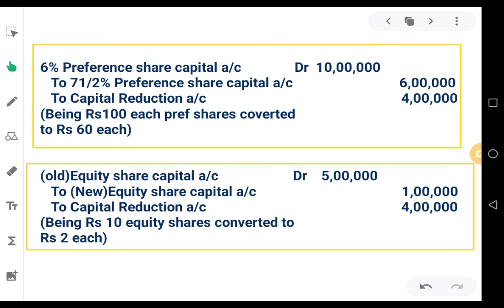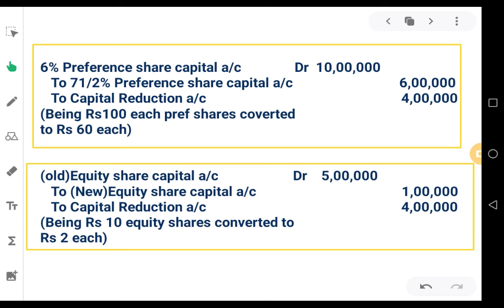Let us pass one more entry for the conversion of equity share capital. The company was originally having 50,000 equity shares of rupees 10 each, amounting to rupees 5 lakhs. So that old equity share capital account is closed and a new equity share capital will be opened.